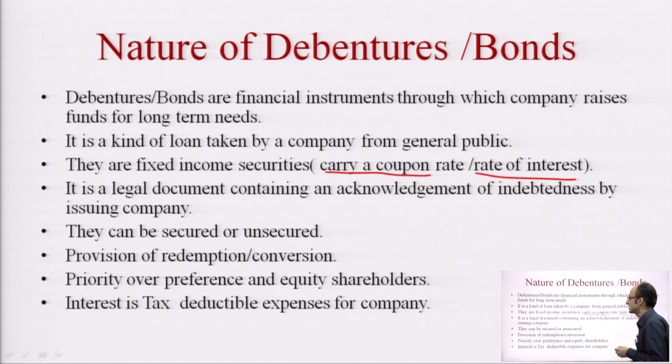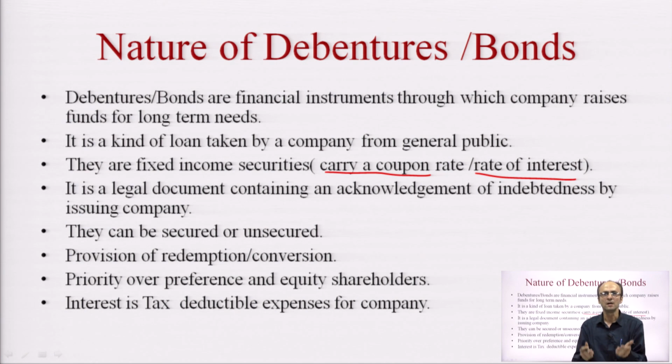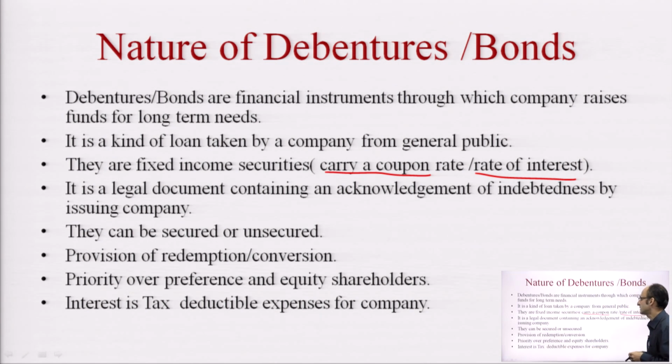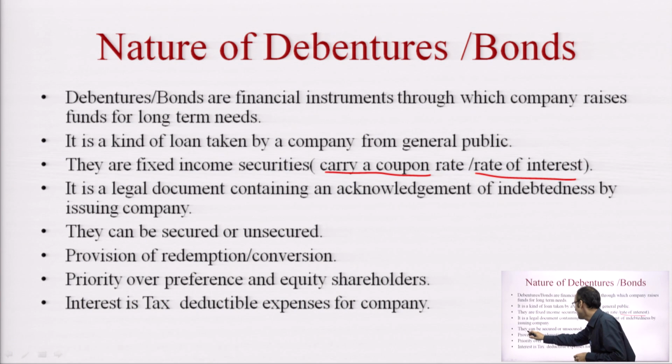The fourth point, it is a legal document containing an acknowledgement of indebtedness by the issuing company. It is an instrument through which the company acknowledges that after a certain period of time, the amount that they have borrowed from the bondholder, they will repay back to them after the expiry of that period, after the maturity has completed. The next point is, they can be secured or unsecured.